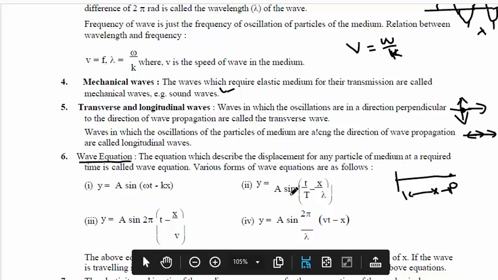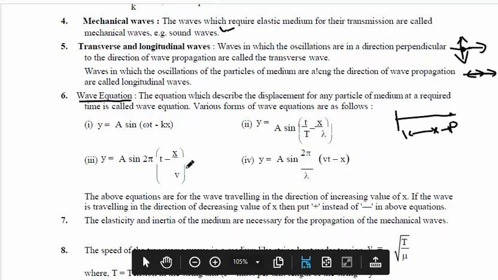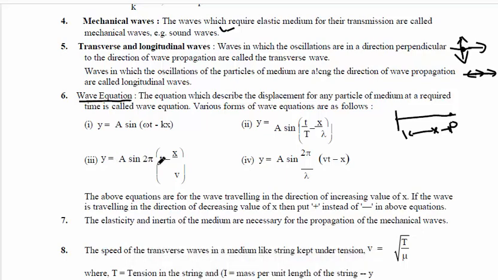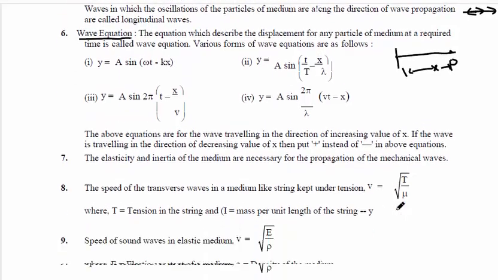and other forms are y equal to a sine 2 pi (t by T minus x by lambda), y equal to a sine 2 pi by T (t minus x by v), y equal to a sine 2 pi by lambda (vt minus x). So if you see, what is y? y is the displacement at any instant of time, a is amplitude, x is distance of the particle from origin, v is the velocity, lambda is the wavelength, capital T is the time period, omega is the angular velocity, k is the propagation constant.